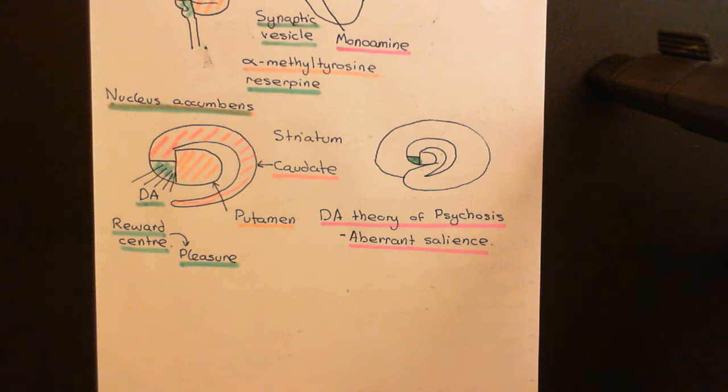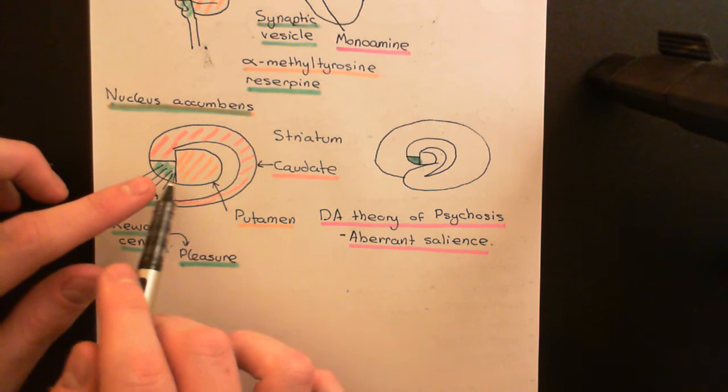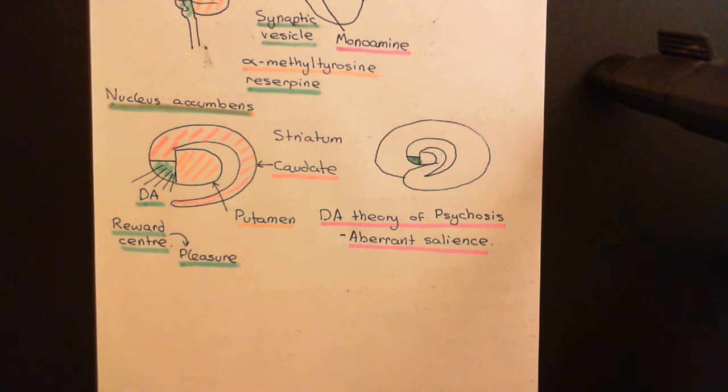In schizophrenia, it's believed that there's too much dopamine being released into the caudate and the putamen. When you take amphetamine and methamphetamine, of course, the drugs are activating the dopaminergic input to the putamen and the caudate, and therefore causing a lot more dopamine to be released into these brain areas, and that's what then drives the psychosis. Our understanding goes further, though.